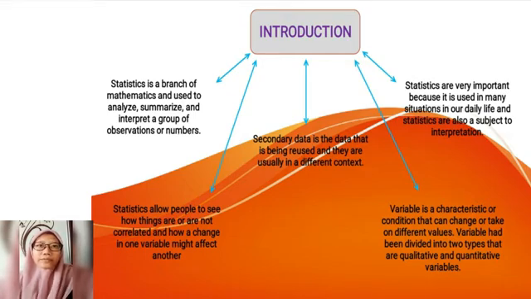The purpose of statistics is for long sets of data to be compared so that analysts can look for meaningful trends and change. Analysts review the data so that they can reach conclusions regarding its meaning. Statistics allow people to see how things are or are not correlated, and how a change in one variable might affect another. A variable is a characteristic or condition that can change or take on different values.